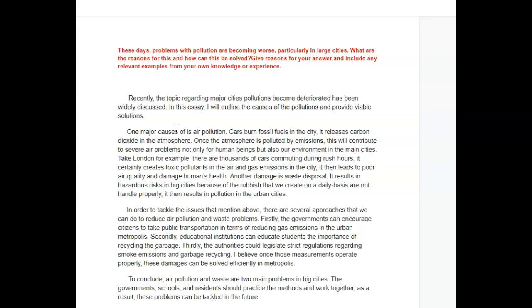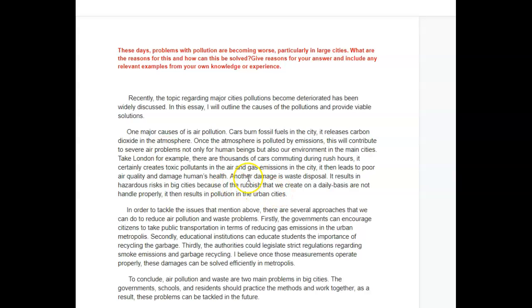Or you could have said there are two main causes of pollution in our cities. And then you could have said one cause is cars which burn fossil fuels in the city, releasing carbon dioxide in the atmosphere. Okay, and then you could have gone to all that detail.